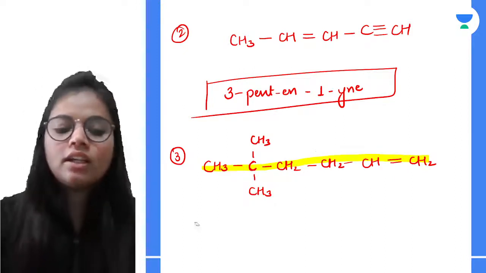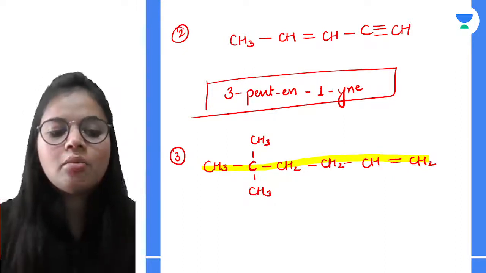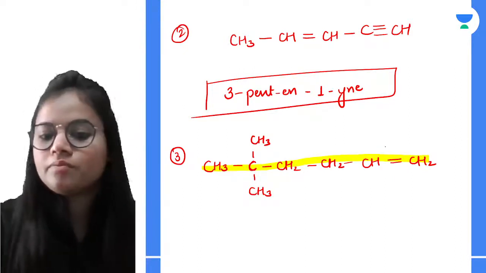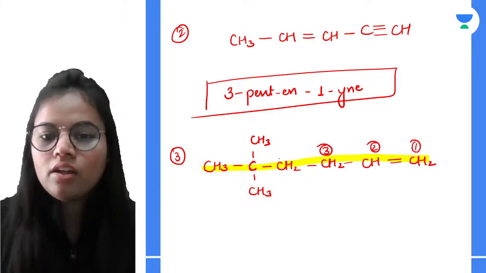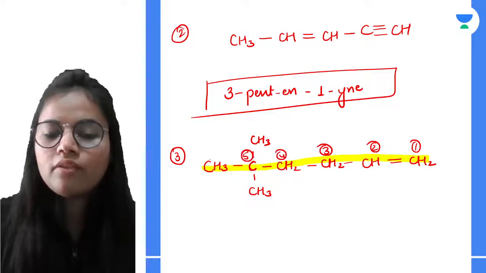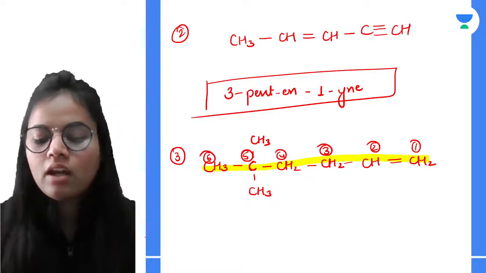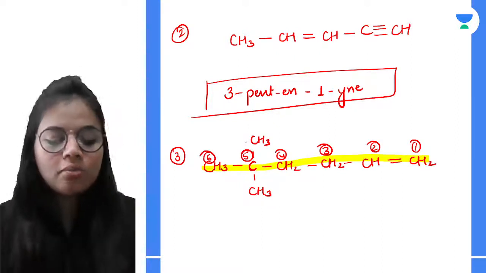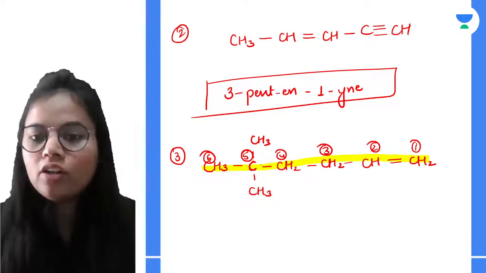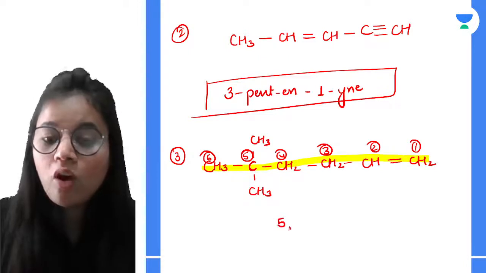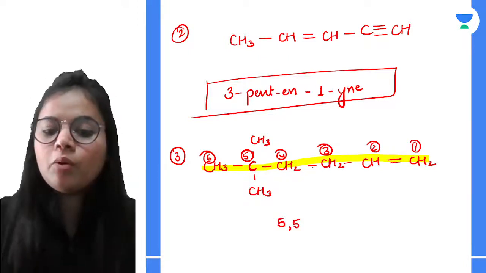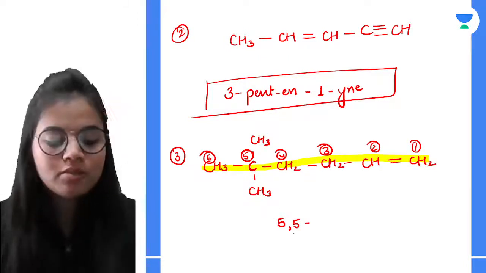We will start the numbering such that the double bond gets the lowest number. So 1, 2, 3, 4, 5 and 6. Now on the 5th carbon there are methyl groups, and how many methyl groups are present? 2. So 5,5, 2 times, because 2 methyl groups are present.